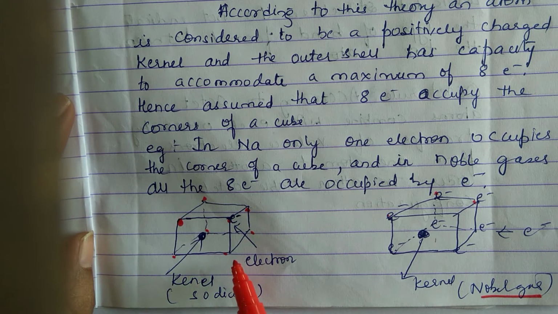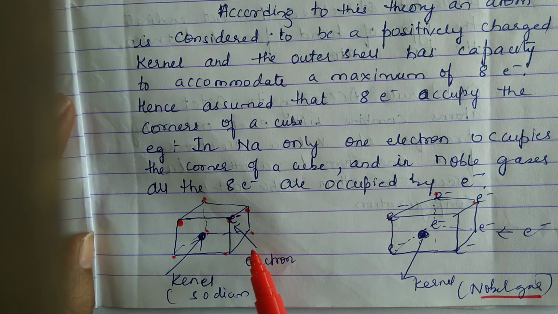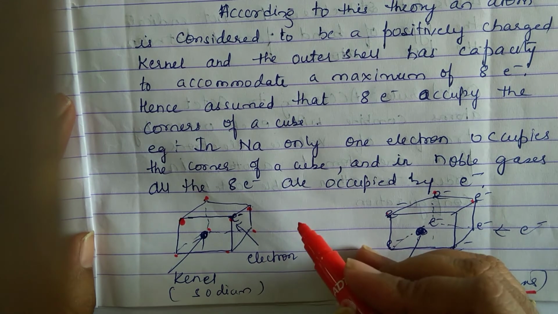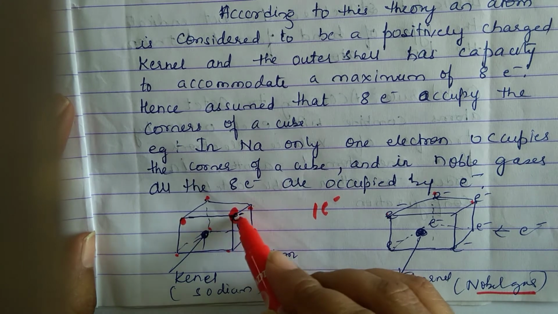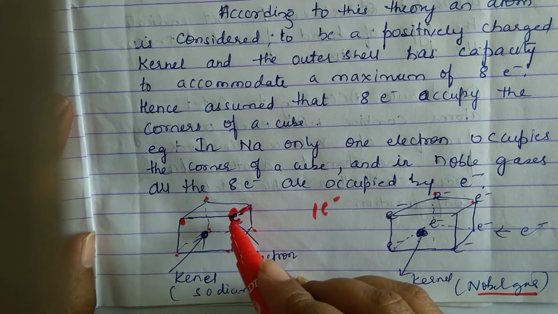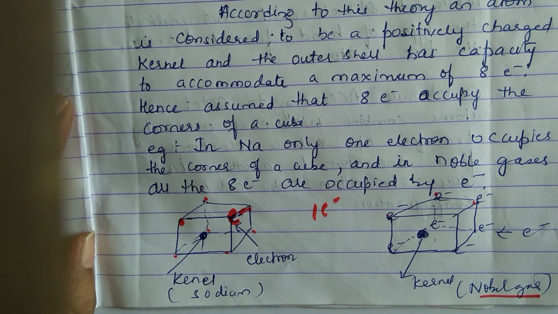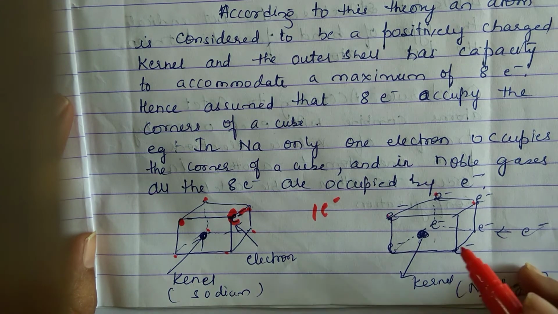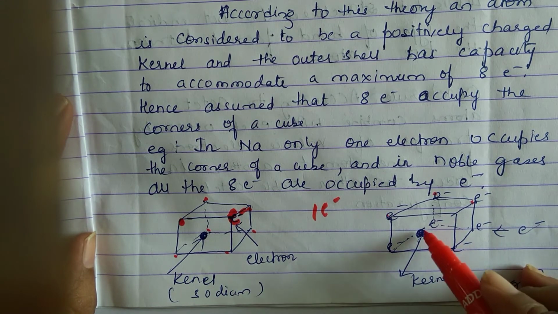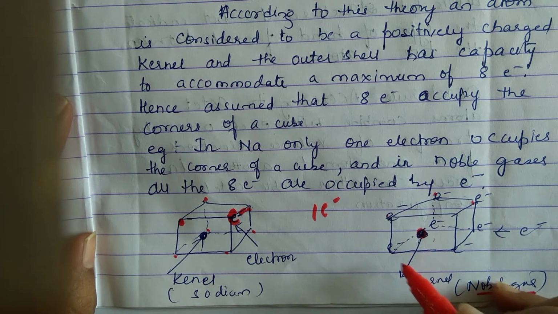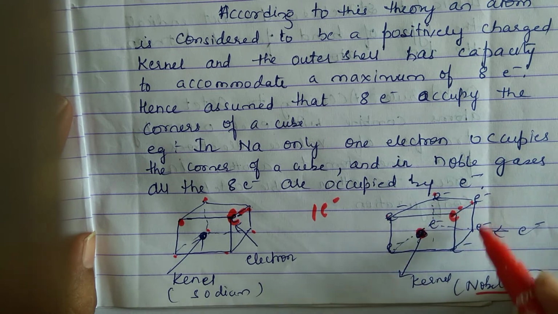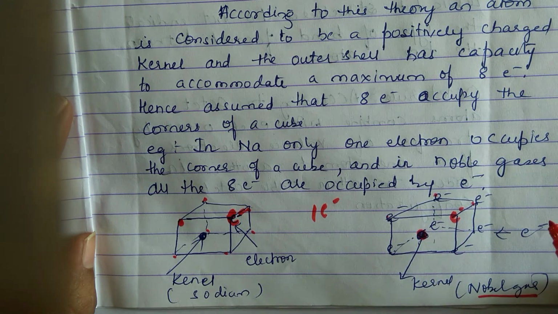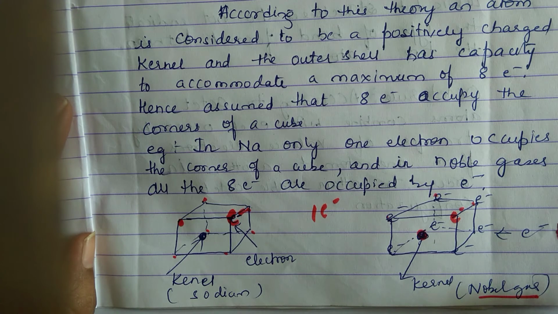Now what is the capacity of the outer shell? The maximum capacity is 8. If you take sodium, whose atomic number is 11, the outer shell will have only 1 electron. So here the electron is shown in the outer shell as one of the vertices of the cube. In the case of noble gases, there are 8 electrons in the outermost shell. So this is the positive charge of the noble gas, and the 8 electrons are shown here as the vertices of this cube. And this concept is called the Kossel-Lewis approach.